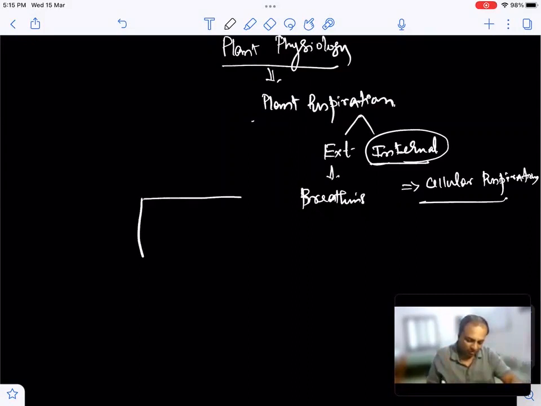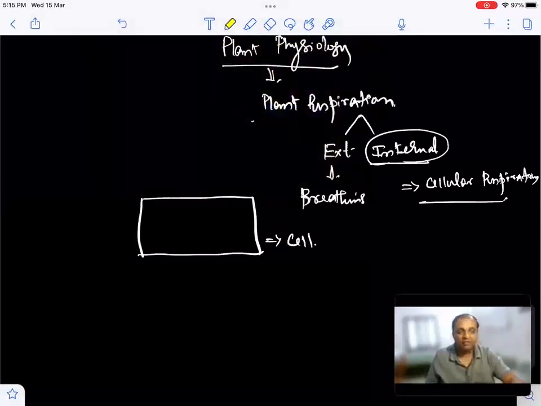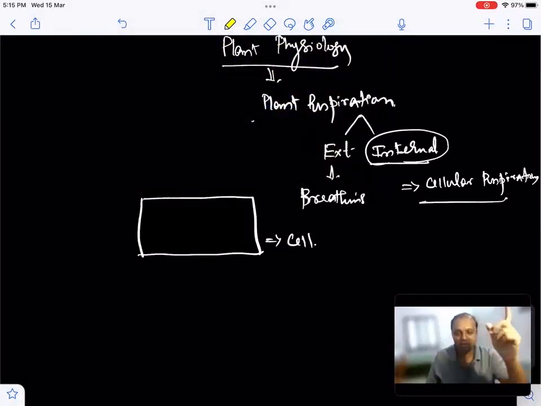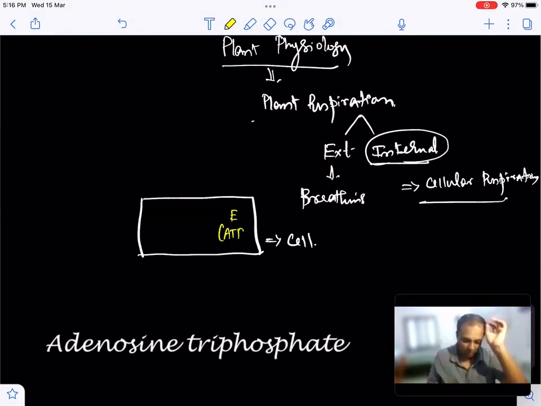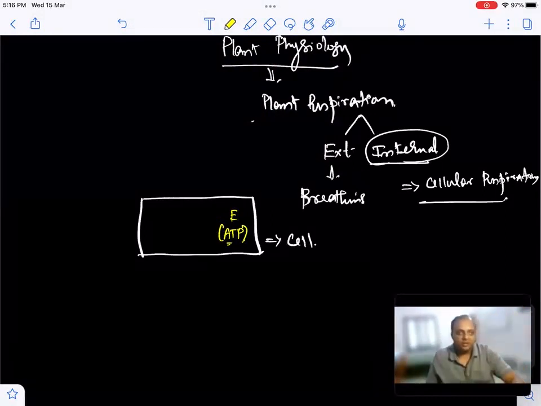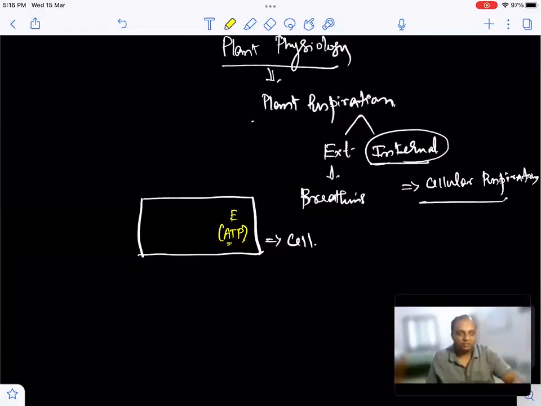Let us take a particular cell. Let us say every cell requires energy to function. Without energy, we will not be able to perform our function. By the term energy, we mean adenosine triphosphate, because that is the energy currency of the cell. Whatever form of energy we are associated with, the usable form of energy for any living cell is ATP, adenosine triphosphate.